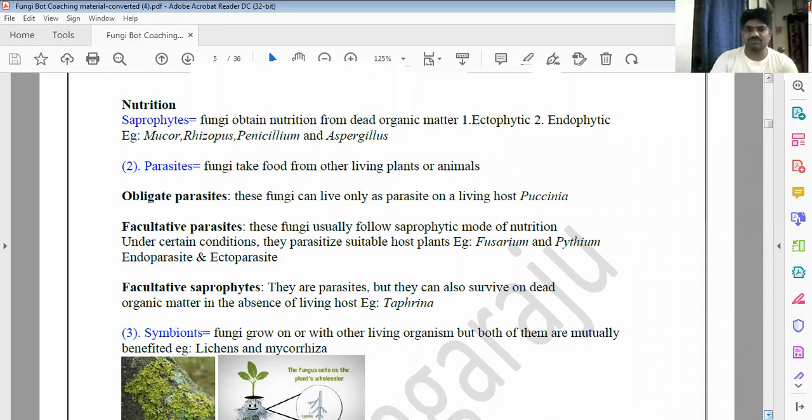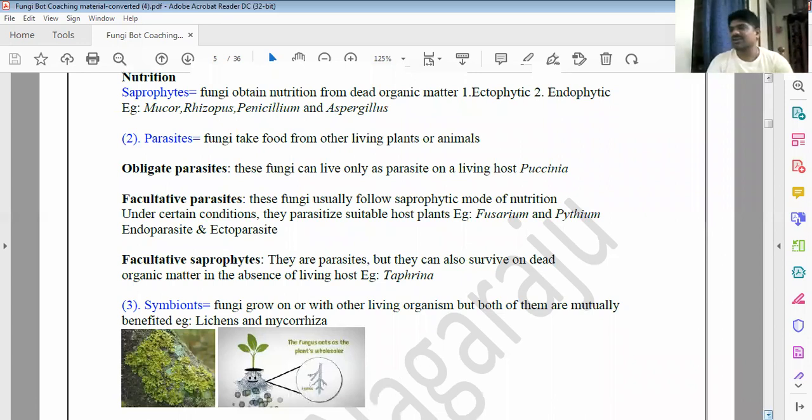If the parasite can live only upon the host, what type is it? If without the host the parasite will not live, it will die. It will grow only on the host. That type of parasitism is called obligate parasites. What is the example for that?